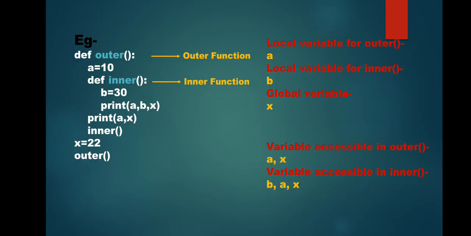If we talk about the variables which are accessible in the function inner, now in the inner function, this local variable b is accessible, this global variable is accessible, and also this variable a is accessible, which is called the enclosing variable, enclosing environment. For the inner function, outer function body is considered to be the enclosing environment. So the variable in the enclosing environment is also accessible inside inner function, right? Now the variables which are accessed in the main function, only the global variables are accessible.